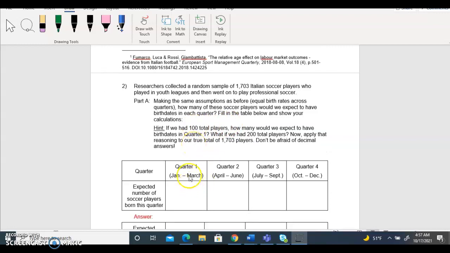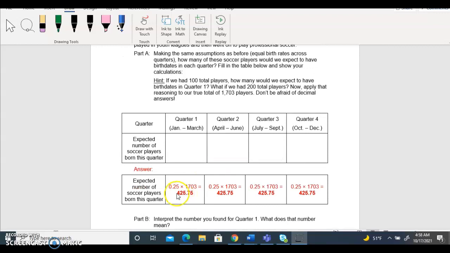As you see, the table here is looking for the expected number of soccer players born in this quarter. We randomly selected 1,703 players, and we know that at each quarter the chance for a player to be born is 0.25. So the easiest way is to multiply that probability times the sample size to get the expected number. So the probability 0.25 multiplied by 1703, the answer will be 425.75.